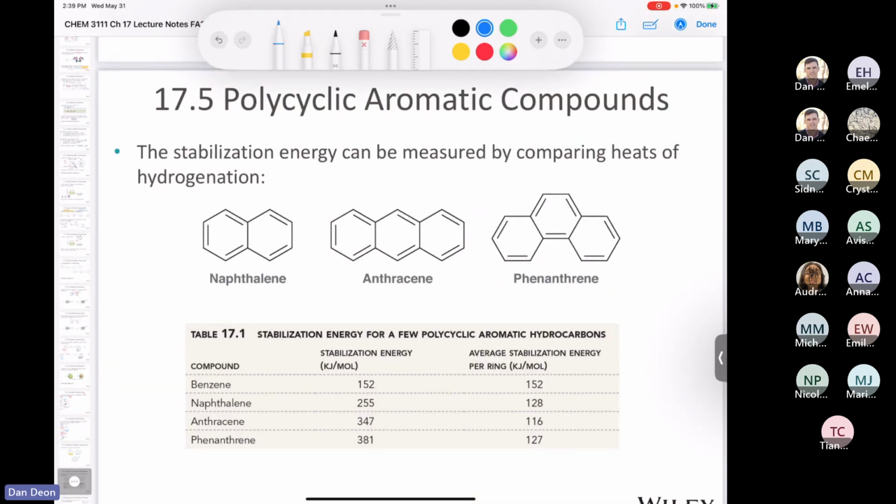What's interesting about these compounds is if you look at the heats of hydrogenation of them per ring, you see that some of them are going to be more reactive than others. For example, the center ring on anthracene is really, really reactive, and that's shown here. I'm never going to ask you any reactions with anthracene, so don't really stress about that.